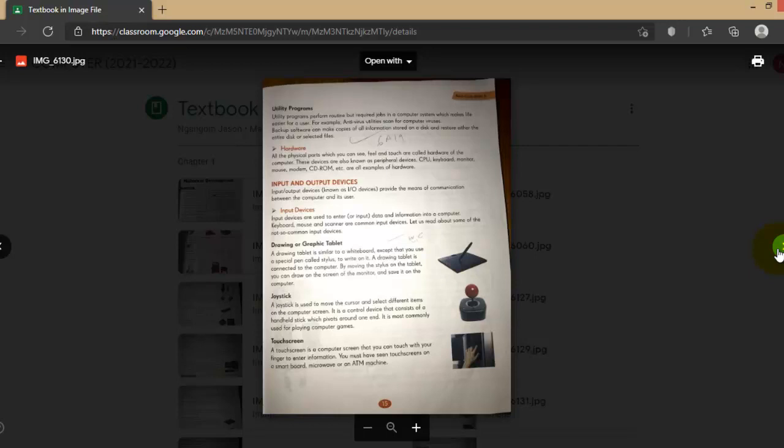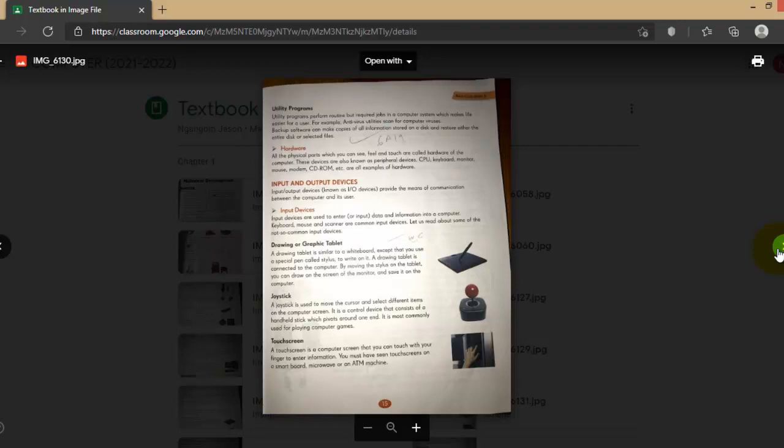Console, when we are trying to play a war game, when we are firing a gun or when we are playing football, kicking a ball in the computer, you give your command from the joystick to your computer so that in that game it will kick the ball or fire that gun. So next one is touchpad. These are all input devices.